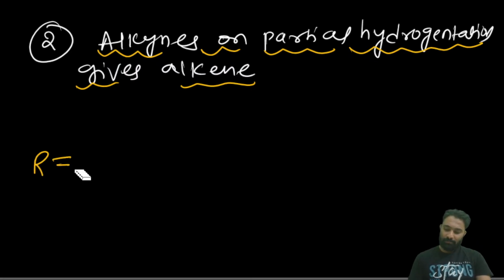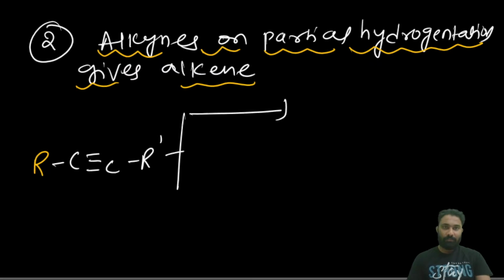One is R C triple bond R dash. Now this, in the presence of which one? Lithium or sodium in liquid ammonia.